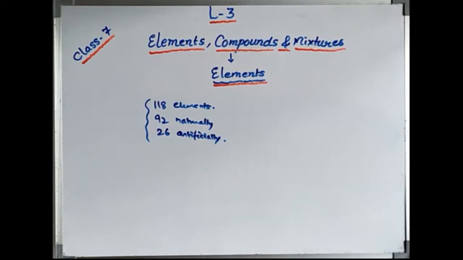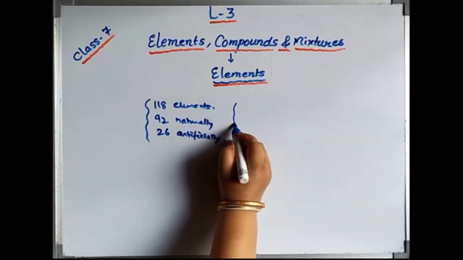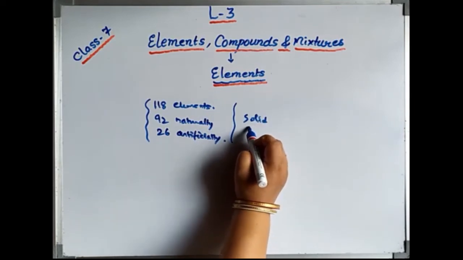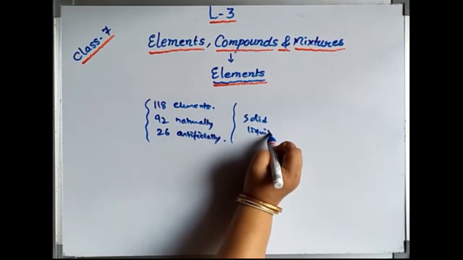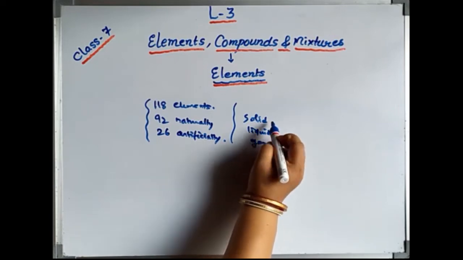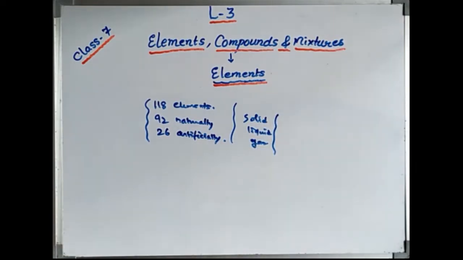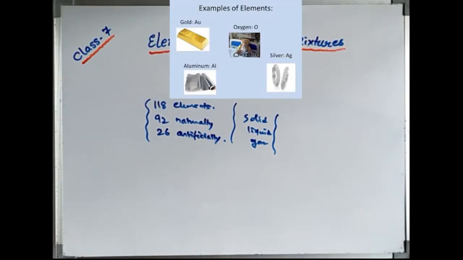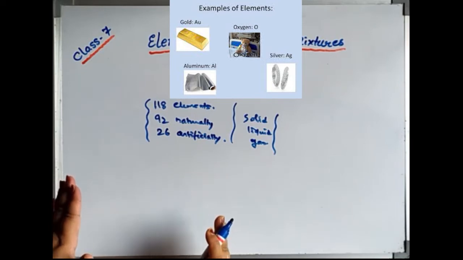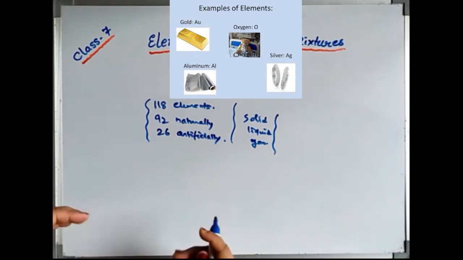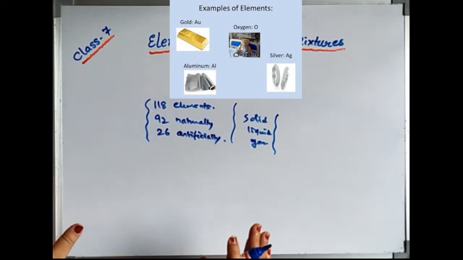Now, some elements are solid, some are liquid, some are gases. So elements are found in three forms only. Actually, elements are what? They are pure substances from which millions of substances can be made. So it is the basic substance. Elements can be called a basic substance from which millions of substances can be made.